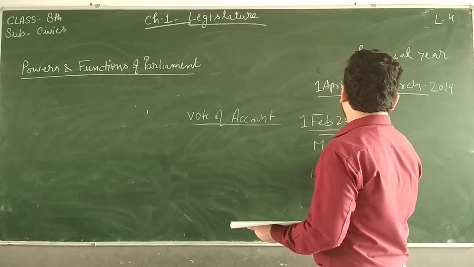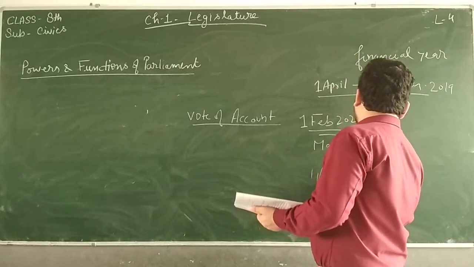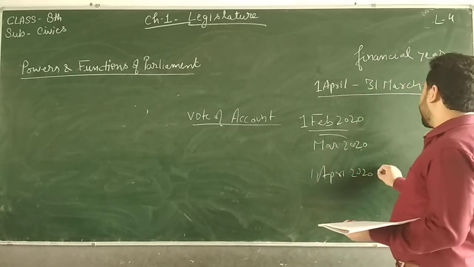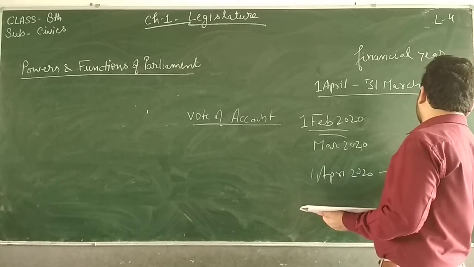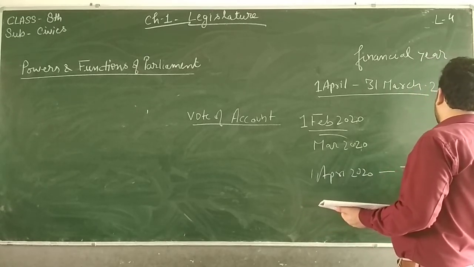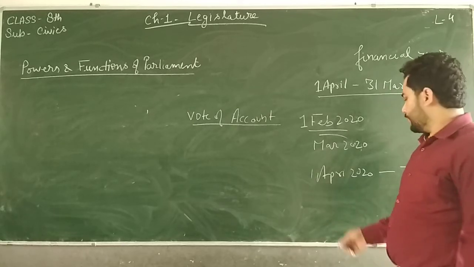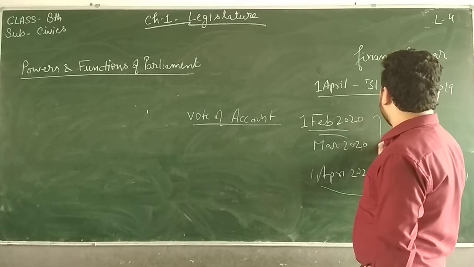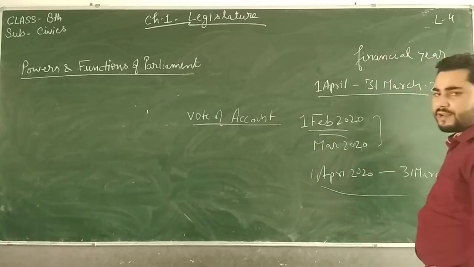By 1st of April 2020, sorry, 2020, a new budget will be passed, till 31st of March 2021, for this year. But now still 2 months are there for passing this new budget, right?